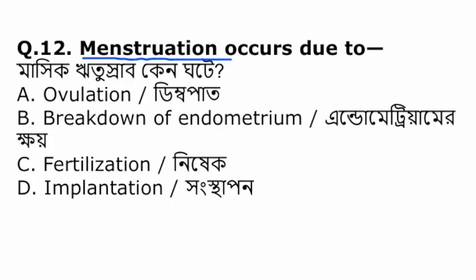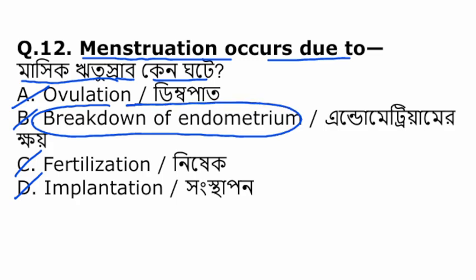Menstruation occurs due to, ovulation, breakdown of endometrium, fertilization, implantation. The menstruation basically occurs due to the breakdown of the endometrium that is caused by the bleeding.